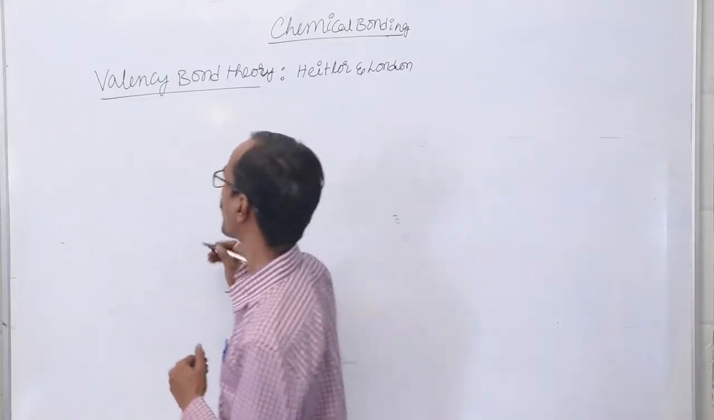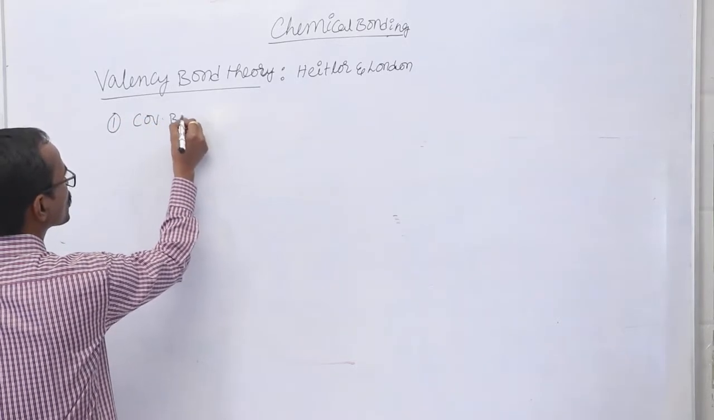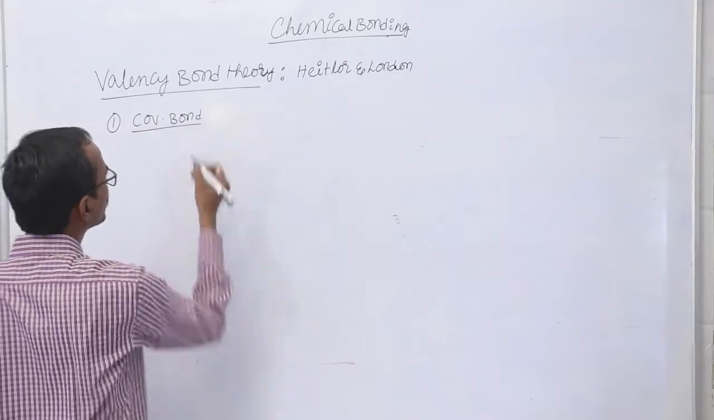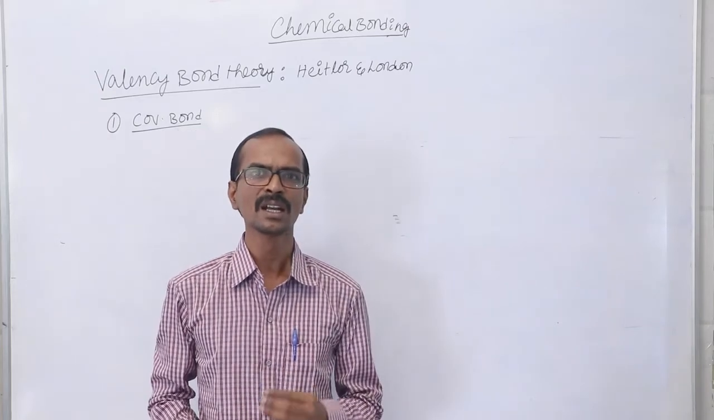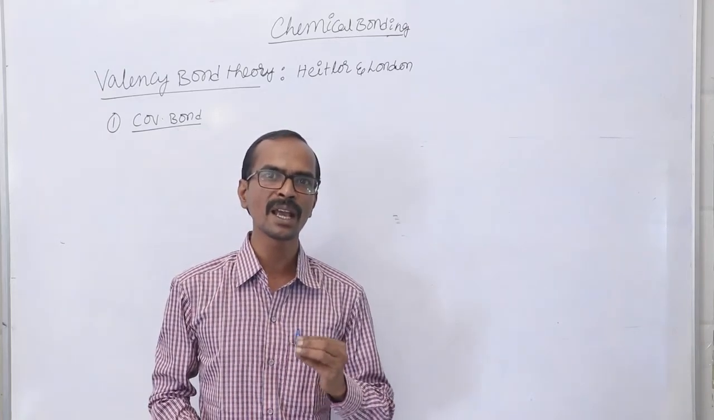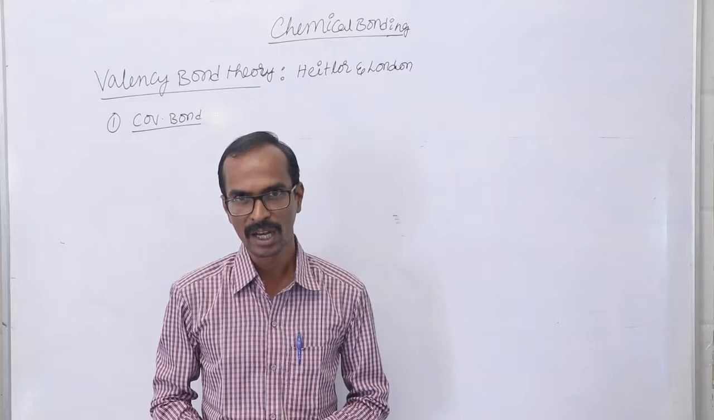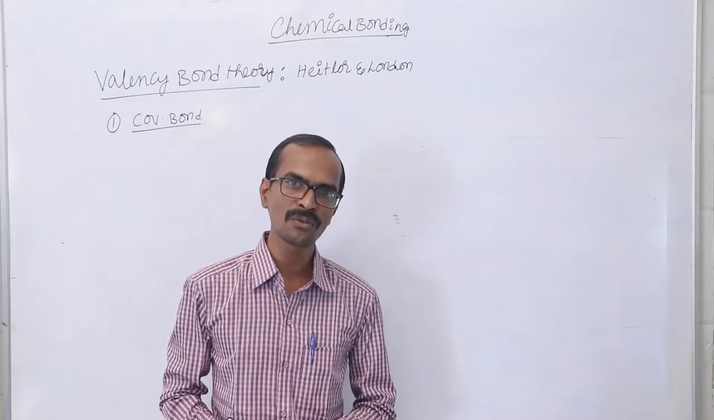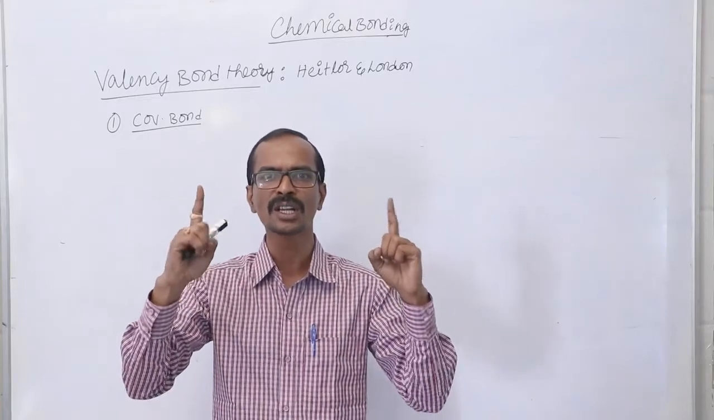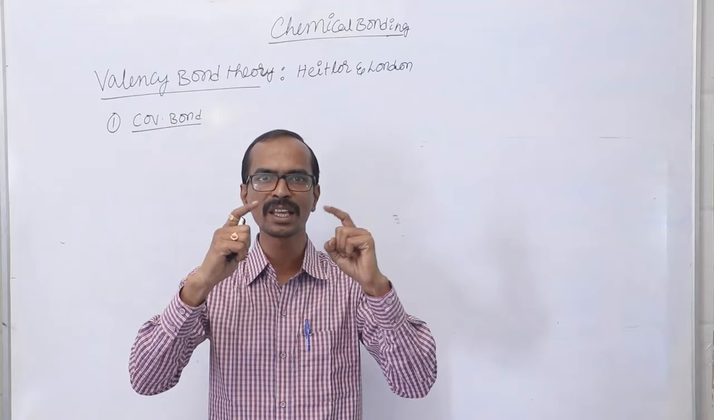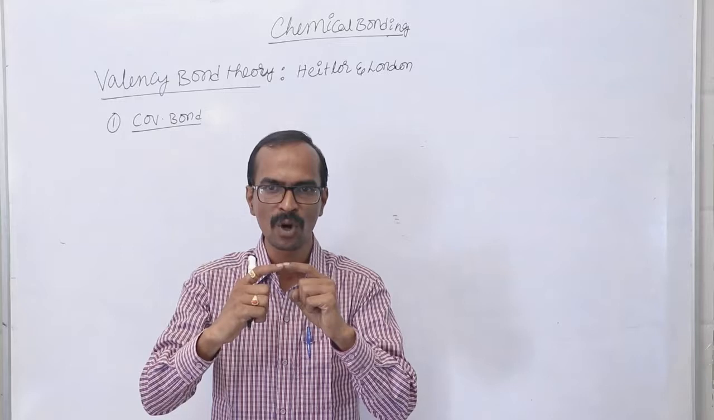So during the formation of a covalent bond, let me tell you what a covalent bond means. A covalent bond is the bond which is formed by mutual sharing of an electron pair. During the formation of a covalent bond, the two atoms involved in the bond formation contribute one electron each required for the bond formation.